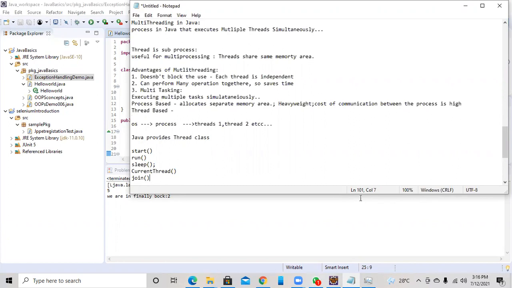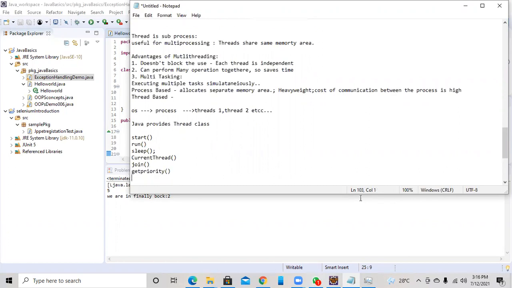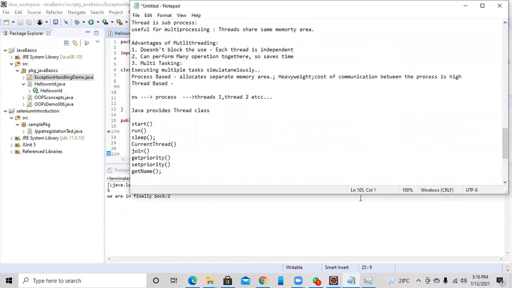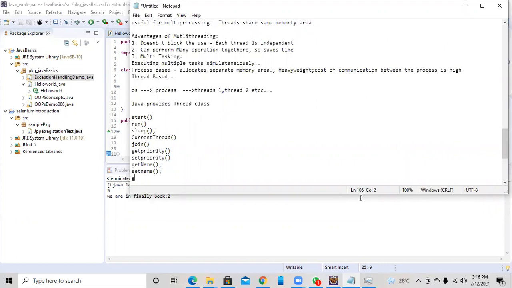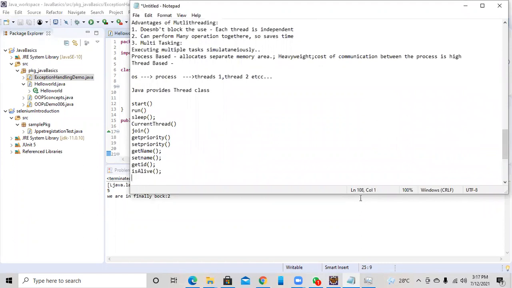Get priority. If you want to get the priority of the thread, we use getPriority. There are multiple threads out there. You can set a priority also. This is setting a priority and getting a priority. getName is used to get the thread name, and setName sets the name of the thread. You can use getId if you want to get the ID of the thread. isAlive checks whether the thread is alive or dead.